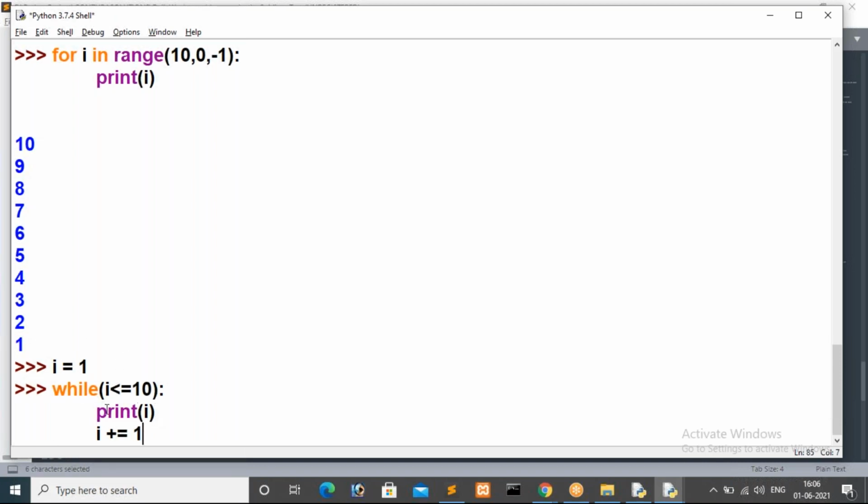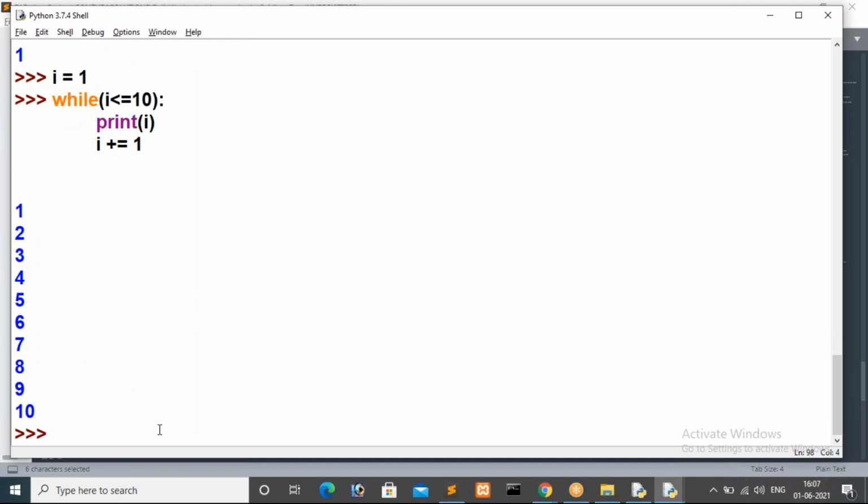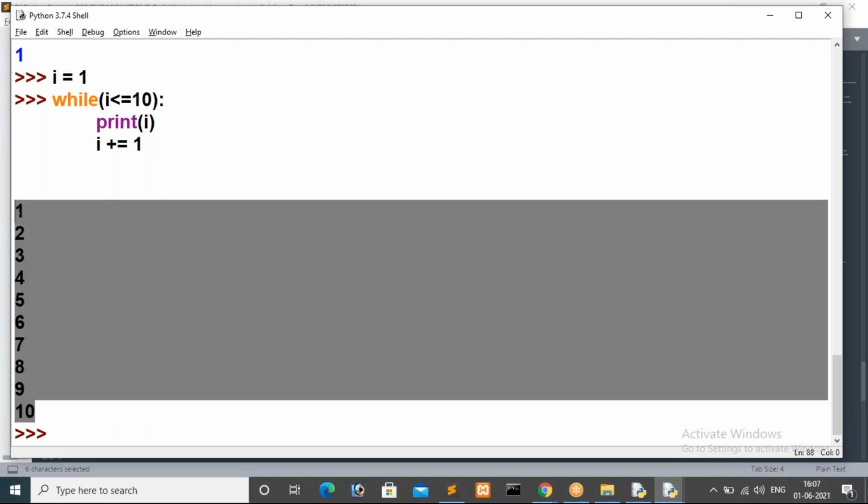So the I value will keep increasing up to 10. If 10 is less than or equal to 10, then the condition is true. Then when the I value becomes 11, the less than or equal to condition returns false to while. Now you can observe 1 2 3 4 5 6 7 8 9 10. When I becomes 11, 11 less than or equal to 10 is false, so while stops printing these values.